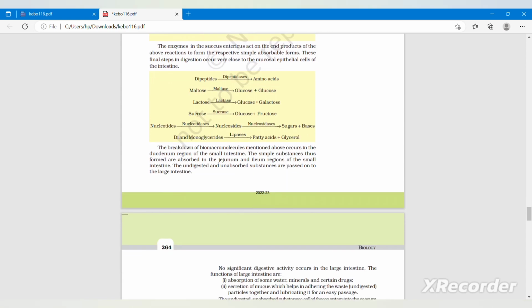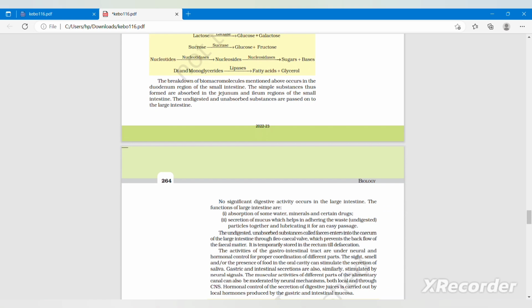Dipeptides with dipeptidases give amino acids, maltose with maltase gives glucose plus glucose, lactose with lactase gives glucose plus galactose, and sucrose with sucrase gives glucose plus fructose. Nucleotides with nucleotidases give nucleosides, and nucleosides with nucleosidases give sugar plus bases. Di- and monoglycerides with lipases give fatty acids plus glycerol.